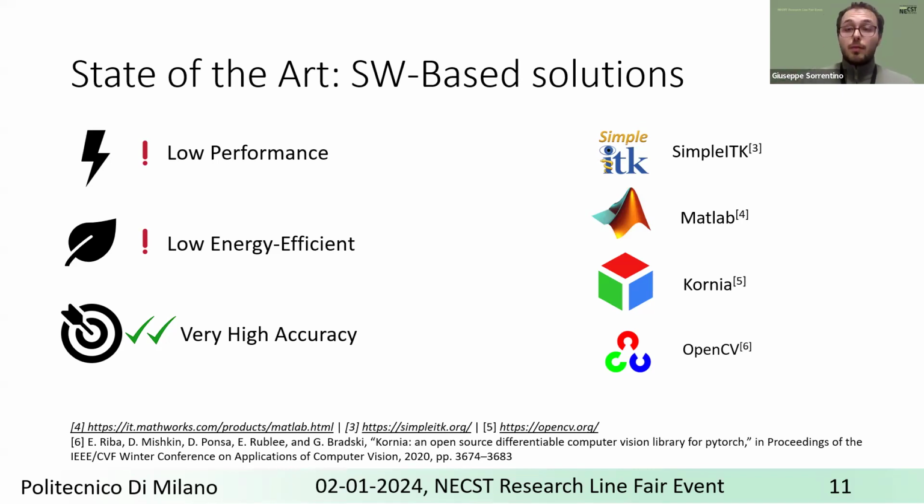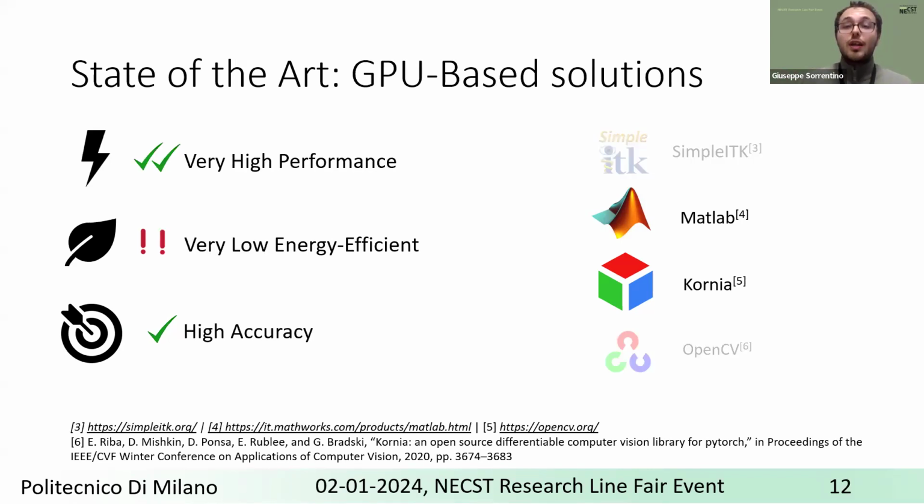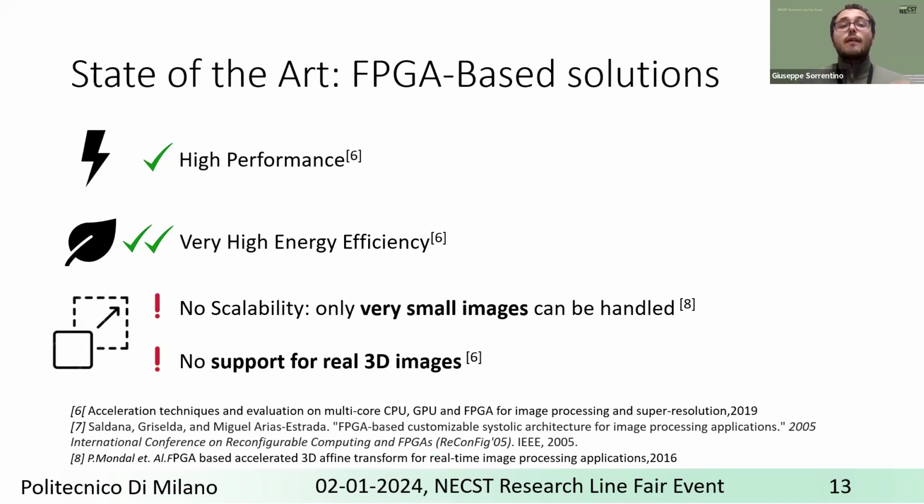To target very high performance, some of these state-of-the-art libraries also present a GPU-based solution that achieves very high performance and high accuracy, at the cost of energy efficiency. Indeed, GPUs are too power hungry, and so they cannot be employed in power-constrained scenarios. On the opposite side, we also find FPGA-based solutions, which are very performant and also very energy efficient, but they do not scale. Indeed, these solutions can handle only very small images, and considering 3D images, only small volumes can be analyzed.